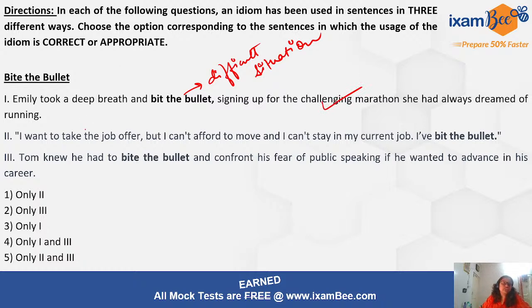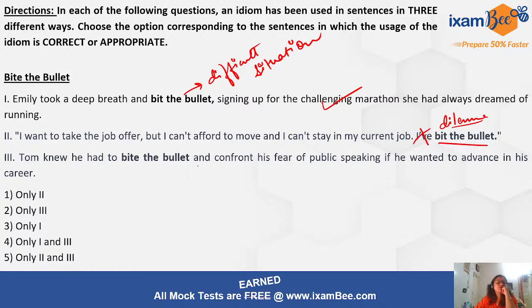It is correct usage. I want to take the job offer, but I can't afford to move and I can't stay in my current job. I have bit the bullet. So no, this is the incorrect usage. Here they should use something which is talking about the dilemma, or someone who is in a confusing situation, right? So this is the incorrect usage in the second sentence, right?